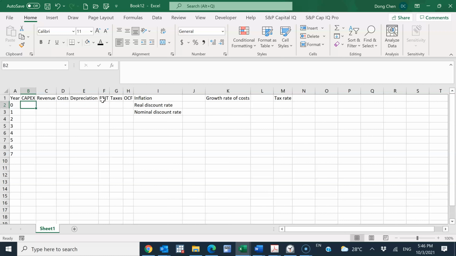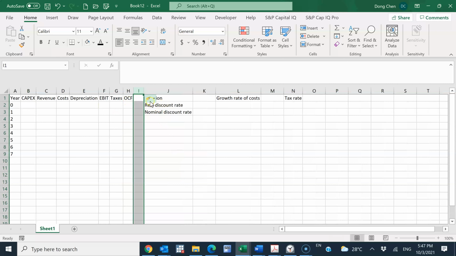Remember, as we said in this chapter, for the cash flows we don't have to consider interest expense, because interest expense will be reflected in the discount rate. That's why taxes are based on EBIT. From the EBIT, taxes, and depreciation, we can calculate the operating cash flow. Let me put a blank between the OCF and the other numbers, since these numbers are provided by the setup.